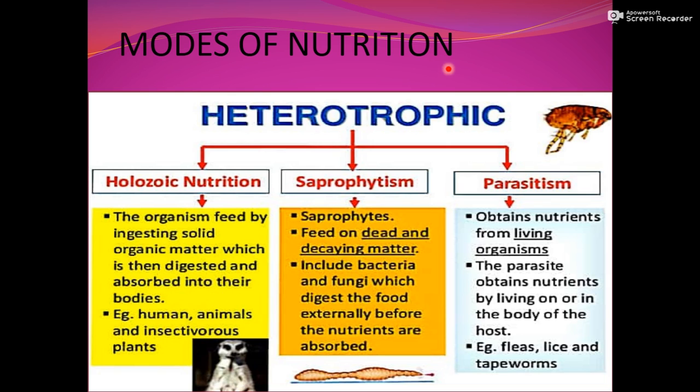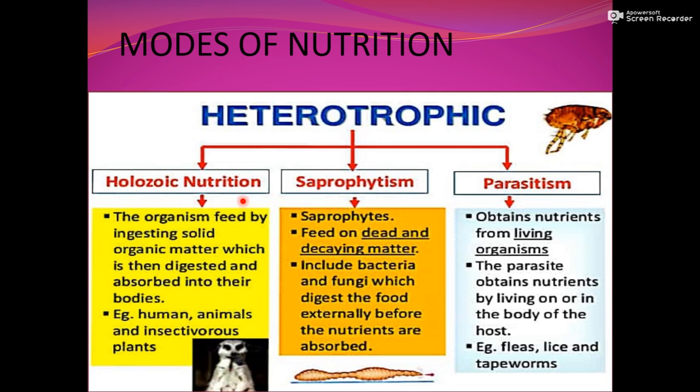Modes of nutrition. Heterotrophic mode of nutrition is of three types. You know that animals and man have heterotrophic mode of nutrition. In the previous chapter, we also have discussed about it. One is Holozoic nutrition that I have discussed with you in the previous slide. Second is saprophytism. These are known as saprotrophic organisms. And third one is parasitism, means parasitic nutrition.